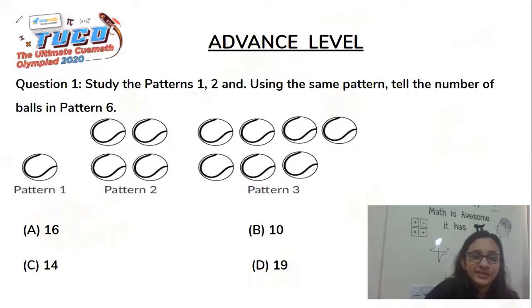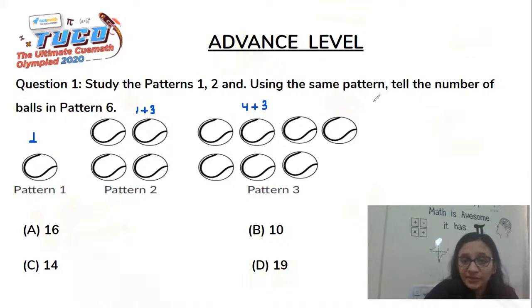So basically, we'll start with the first pattern. There was just 1 ball. In pattern 2, we see that the balls have increased by 3. That is, 3 more balls have been added. So I can say pattern 2 is 1 plus 3. Then in the third pattern, we see that there are 3 more balls which have got added as compared to pattern 2. So here we had 4, so it becomes 4 plus 3. So in every next pattern, the number of balls keep increasing by 3. That is, you just need to keep adding 3.